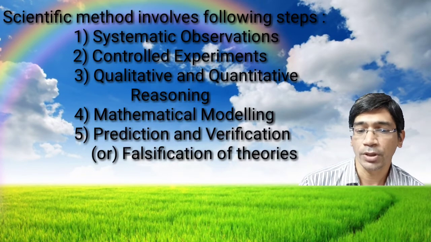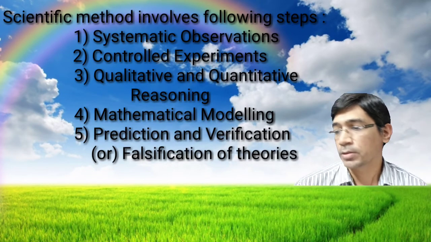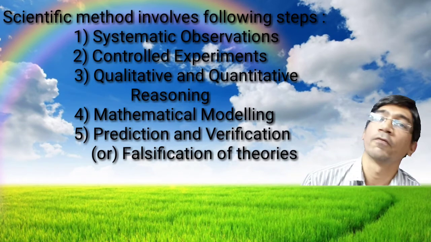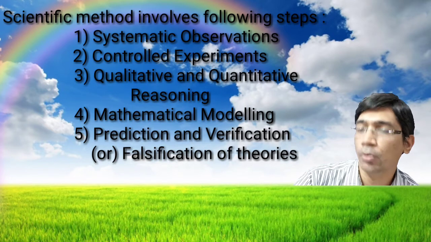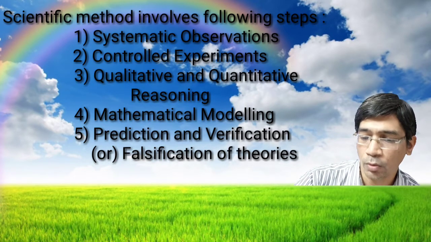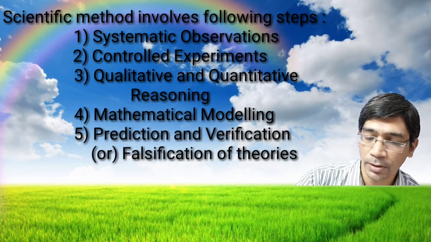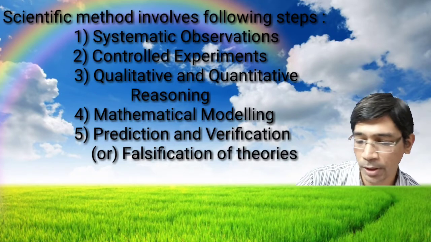Here are the main points about the scientific method. First, scientific observation. Second, controlled experiment. Third, qualitative and quantitative reasoning. Fourth, mathematical modeling.